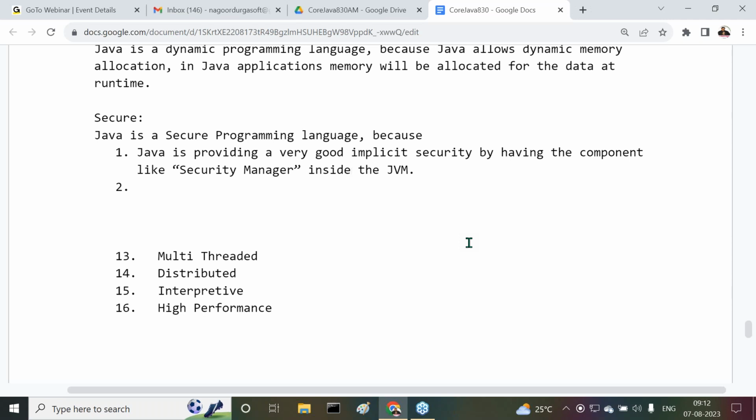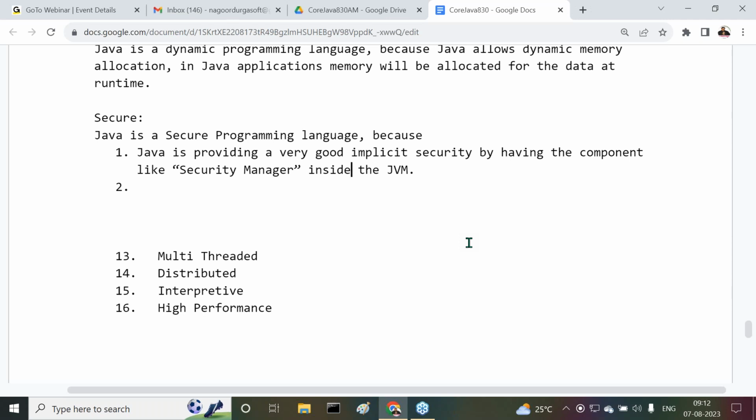If you open the JVM, 5 or 6 main components are available.